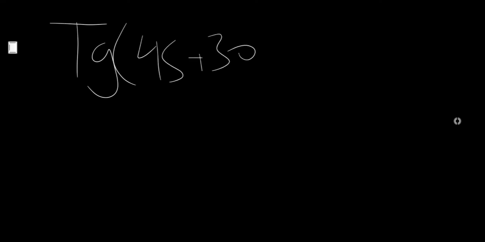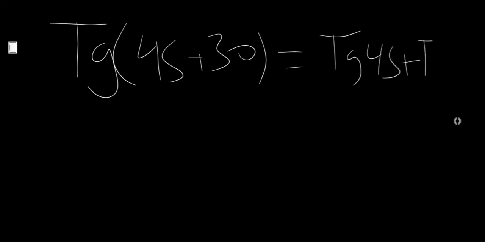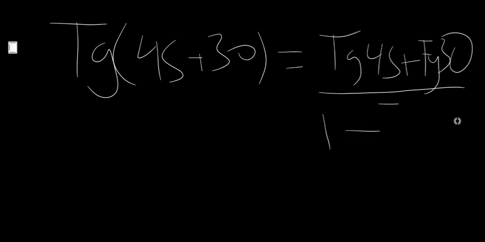The tangent of 45 plus 30 is equal to the tangent of 45 degrees plus the tangent of 30, divided by 1 minus the tangent of 45 multiplied by the tangent of 30.